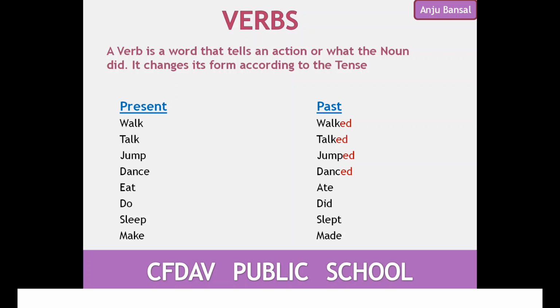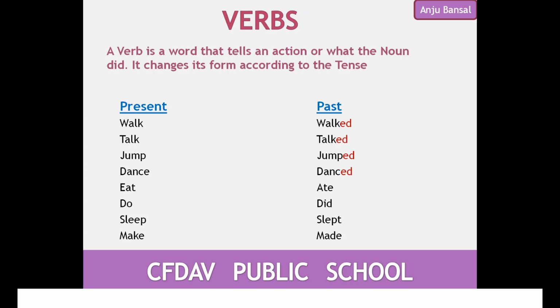Like walk is in the present tense, but when you change it to the past tense, walk changes to walked. For example, a sentence I would like to give you here: I walk to school every day. That is your simple present tense. But when we change it into the simple past tense, what will it become? I walked to school yesterday. Walk has become walked. Similarly, talk becomes talked in the past tense, jump changes to jumped, dance changes to danced.